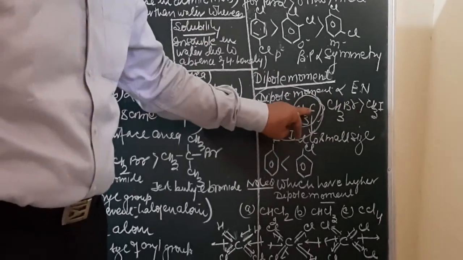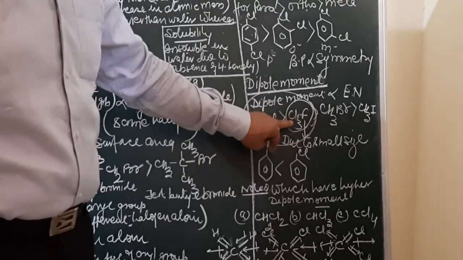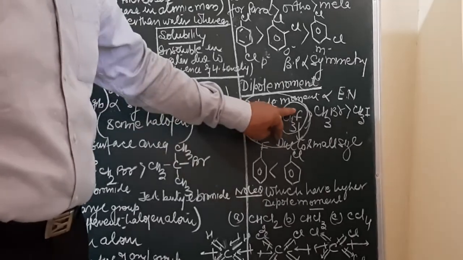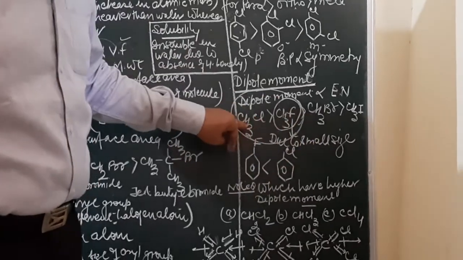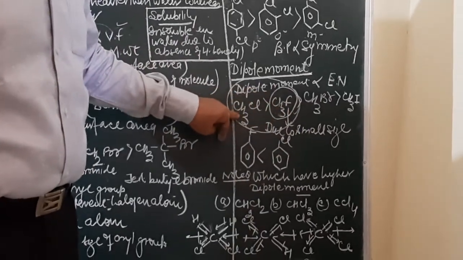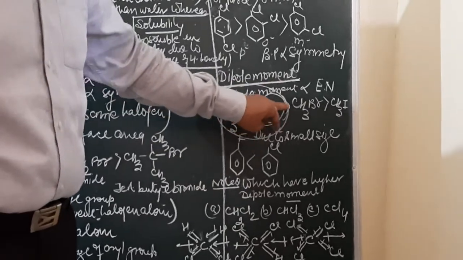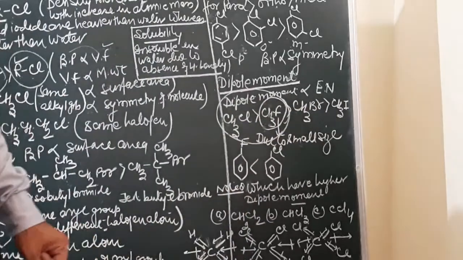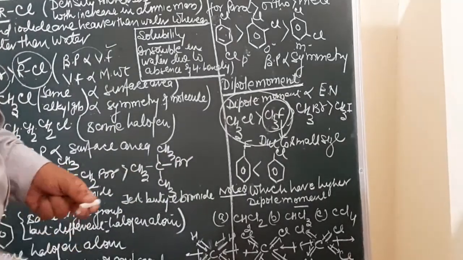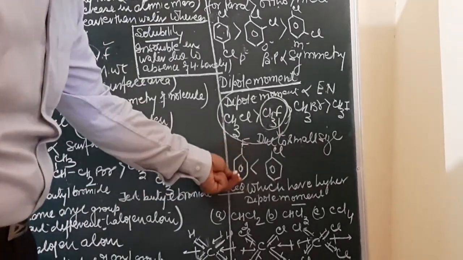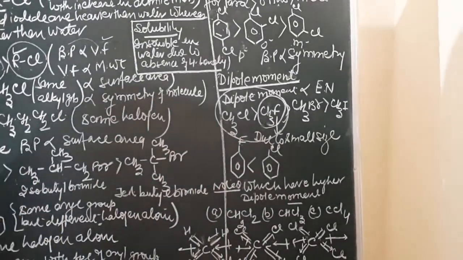But with an exception, methyl fluoride will have a lower dipole moment than methyl chloride. Why is the dipole moment of methyl fluoride less than methyl chloride? Because fluorine has a small atomic size, so due to the small size of the fluorine atom, there is a slight variation. We take into consideration that methyl fluoride will have a lower dipole moment than methyl chloride, which will again be higher than methyl bromide and methyl iodide. Otherwise, we directly apply the concept that dipole moment is directly proportional to electronegativity. Similarly, fluorobenzene will have a lower dipole moment than chlorobenzene.